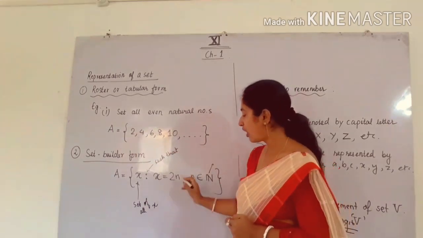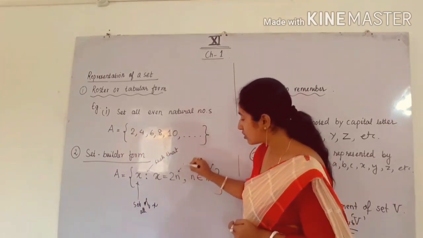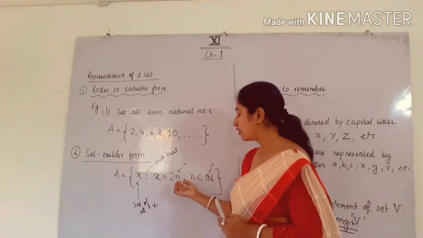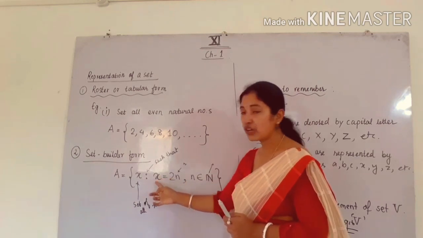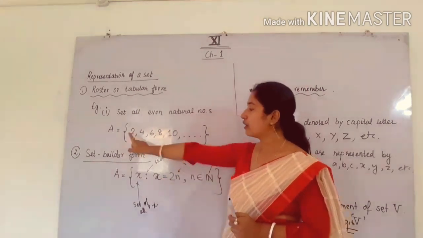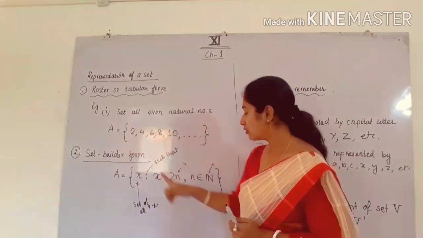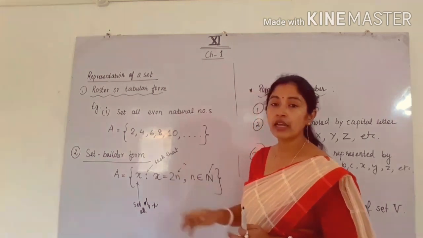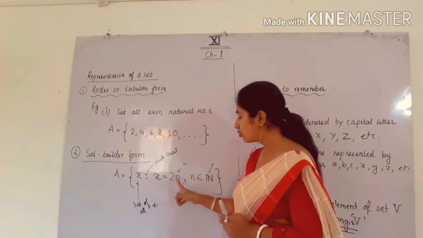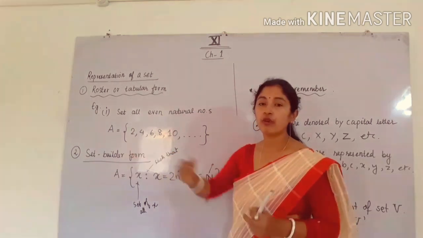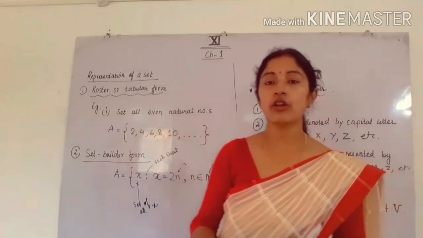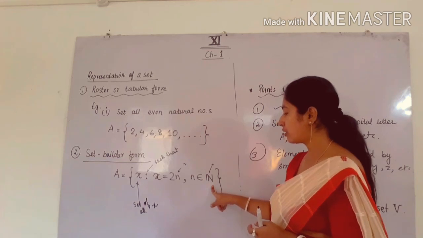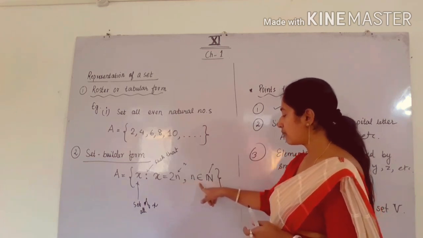So for making 2, you have to take n firstly as 1. If I take the value of n as 0, then 2 into 0 will become 0. So the first value of x becomes 0. But we have the first value as 2. So we have to start the value of n from what? 1. So 1, then after that 2, because 2 twos are 4. So 1, 2, 3, 4, 5, all these are natural numbers. So I have written the condition that n belongs to natural numbers N. This is small letter n belongs to capital N.